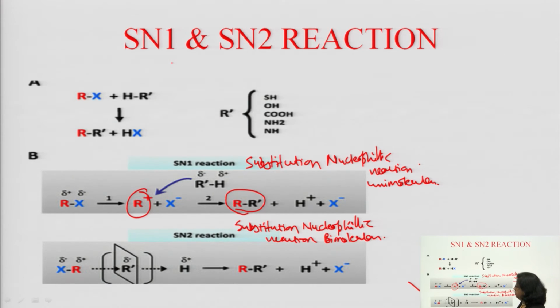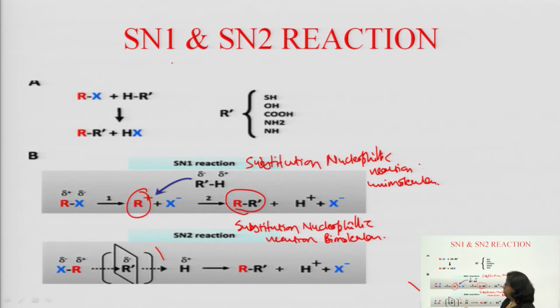In the SN2 mechanism you see here it is a single step, this is the transition phase. In the transition phase the R, the alkyl group, is leaving the substrate, and at the same time the nucleophile is attached. At the same time, at a 180-degree angle, one group is leaving and another group is attaching.